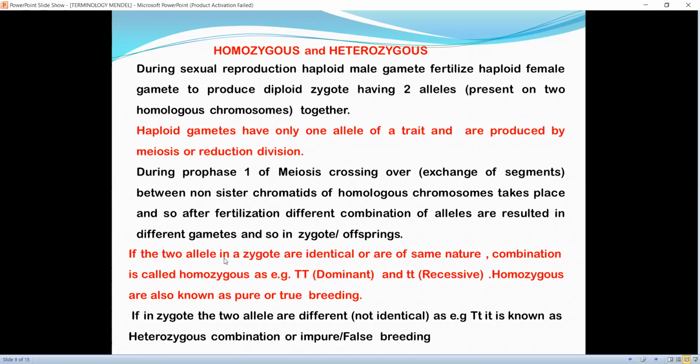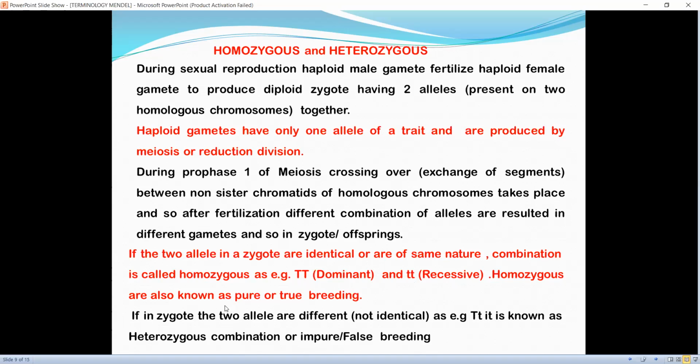If the two alleles in a zygote are identical or of the same nature, the combination is called homozygous. As for example, on both homologous chromosomes, allele capital T is present. Both are dominant alleles, and if on both chromosomes small t recessive alleles are present, it will also be known as homozygous.